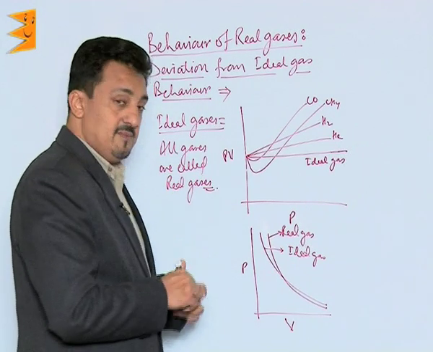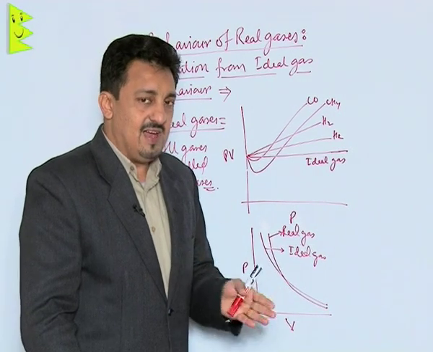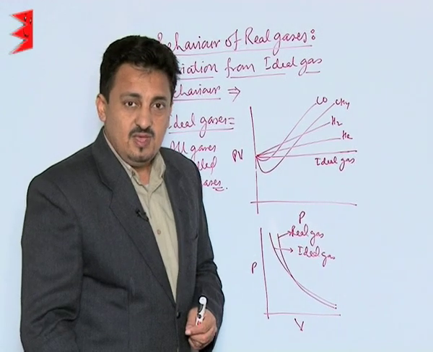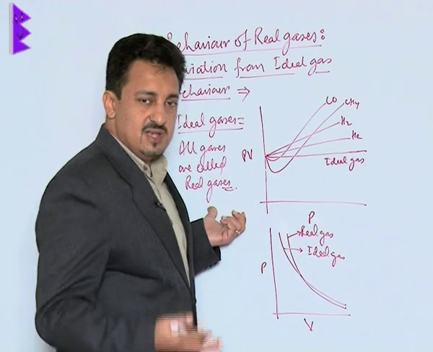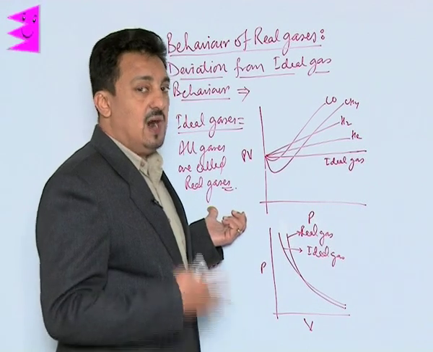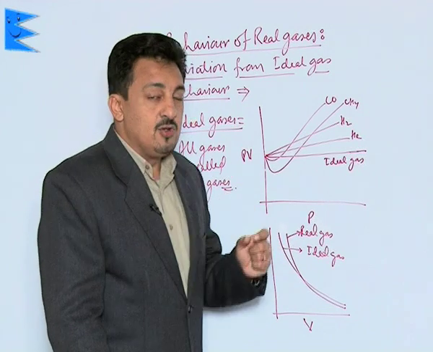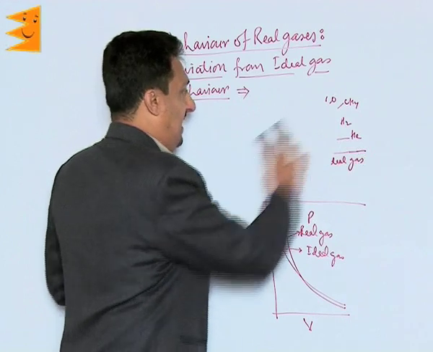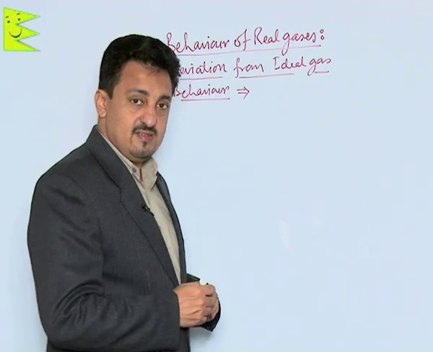Now we have to see when they will show ideal behavior, that is, when they follow the gas laws. But for this, first we want to know the reason why these real gases are not showing ideal behavior.